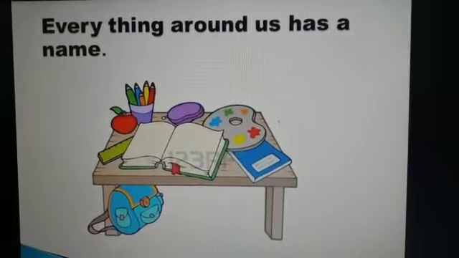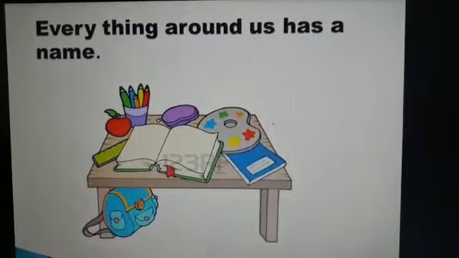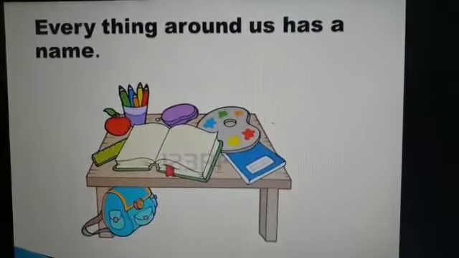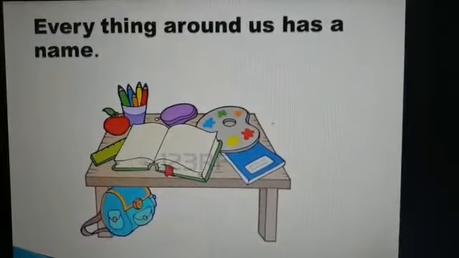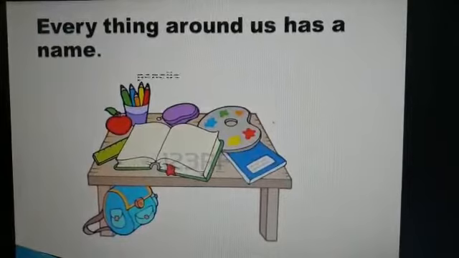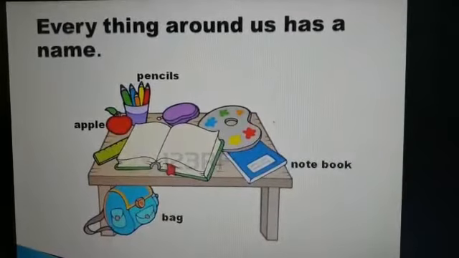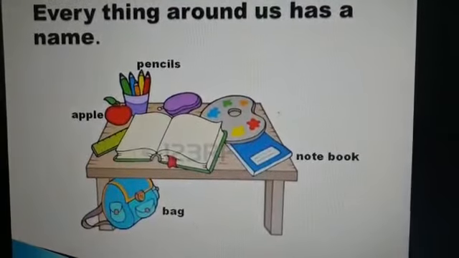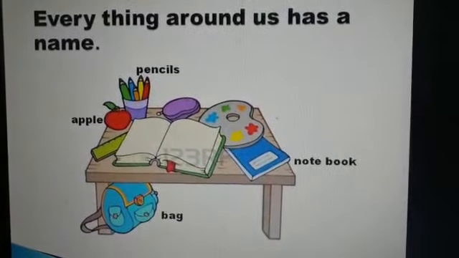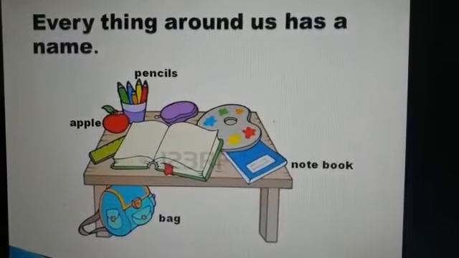Children, if I ask you to pass me the thing without mentioning the name of the thing, it will become very difficult for you to understand which thing ma'am is talking about. But if I name the things like pencils, apple, notebook, bag, now if I tell you to give me the apple, it will be very easy for you to identify and give it to me.